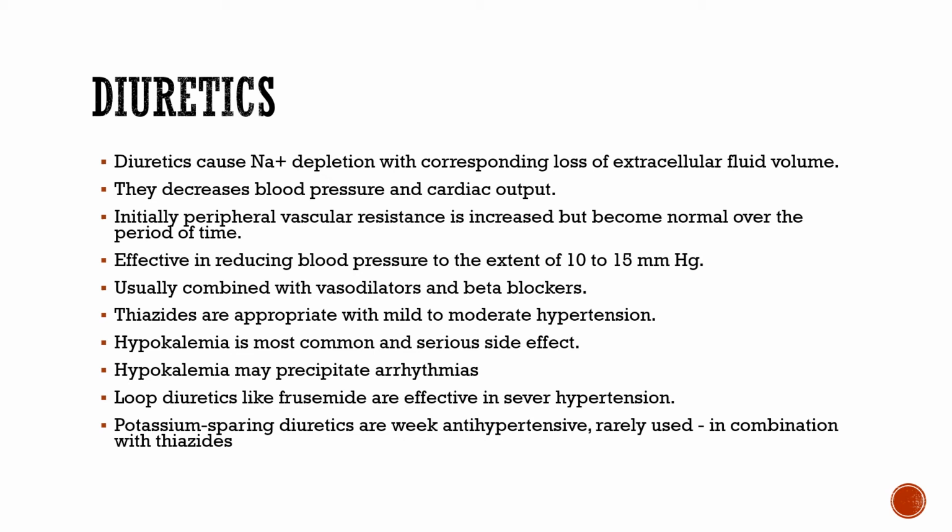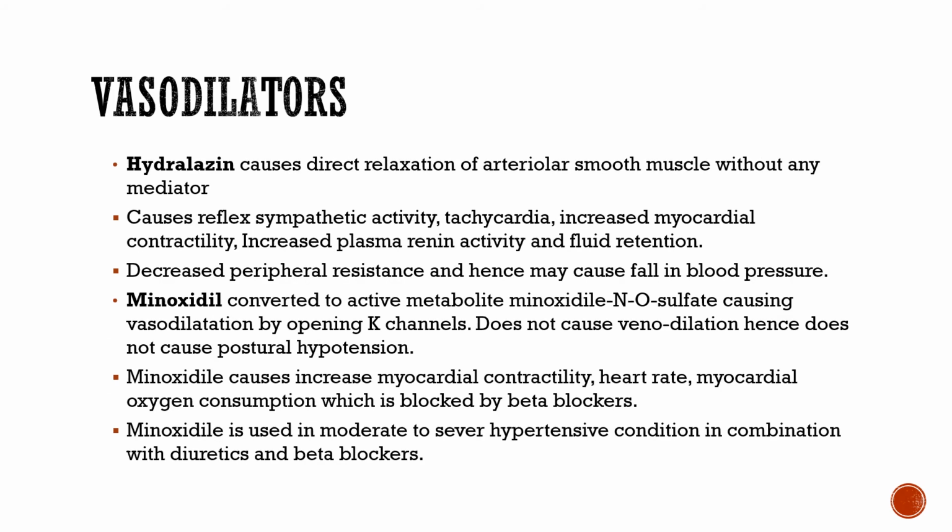Then there is another category of diuretic, that is loop diuretic. An example is furosemide, which is effective for severe hypertension. For severe hypertension, loop diuretic is used. Potassium sparing diuretics are weak antihypertensives and rarely used. They are also used in combination with the thiazide specifically. So this is what it is about.